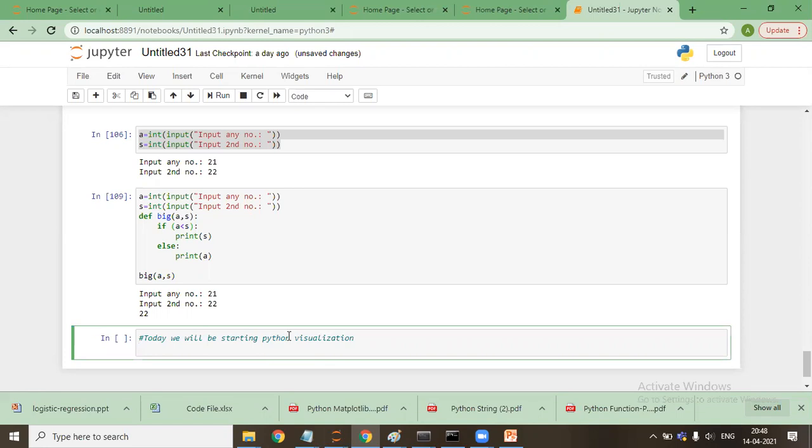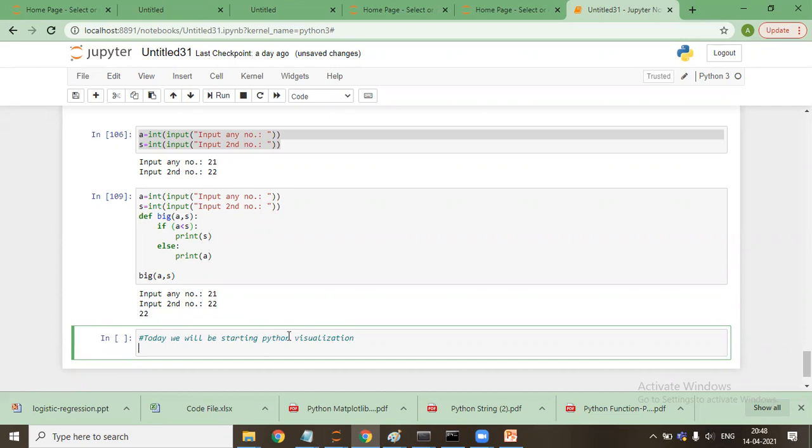Let me tell you. Just give me a second. Let me tell you about visualization. So when we normally talk about visualization in Python, it is done through various packages.